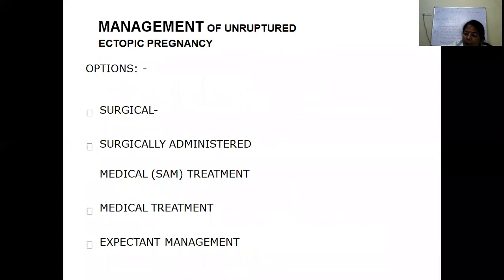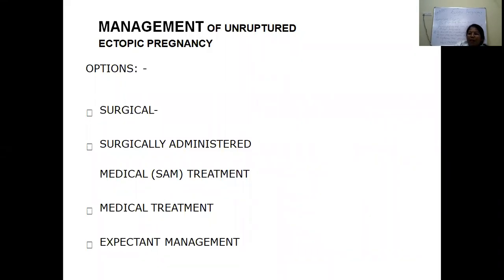So nowadays laparoscopy, why do we usually prefer laparoscopy? The first thing is the patient will have minimal pain, recovery is rapid, this is a minimally invasive surgery, and there is no need for the patient to stay in the hospital. If very good machines and surgeon expertise are available, you can go for it, unless it is a massive intra-abdominal hemorrhage and the patient is very hemodynamically unstable, where the anesthesia is also a problem. Otherwise you can go for laparotomy or laparoscopy. Both can be done in ruptured ectopic.